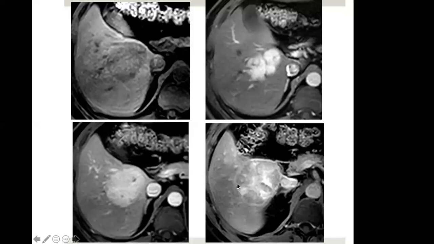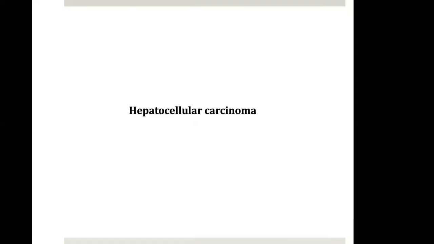We can see some washout, and there's a capsule. So we just discussed the imaging features of liver tumors. You can make up your mind, but for you, I will tell this was a case of hepatocellular carcinoma occurring in a non-cirrhotic liver background, and there is gross liver steatosis in the background.